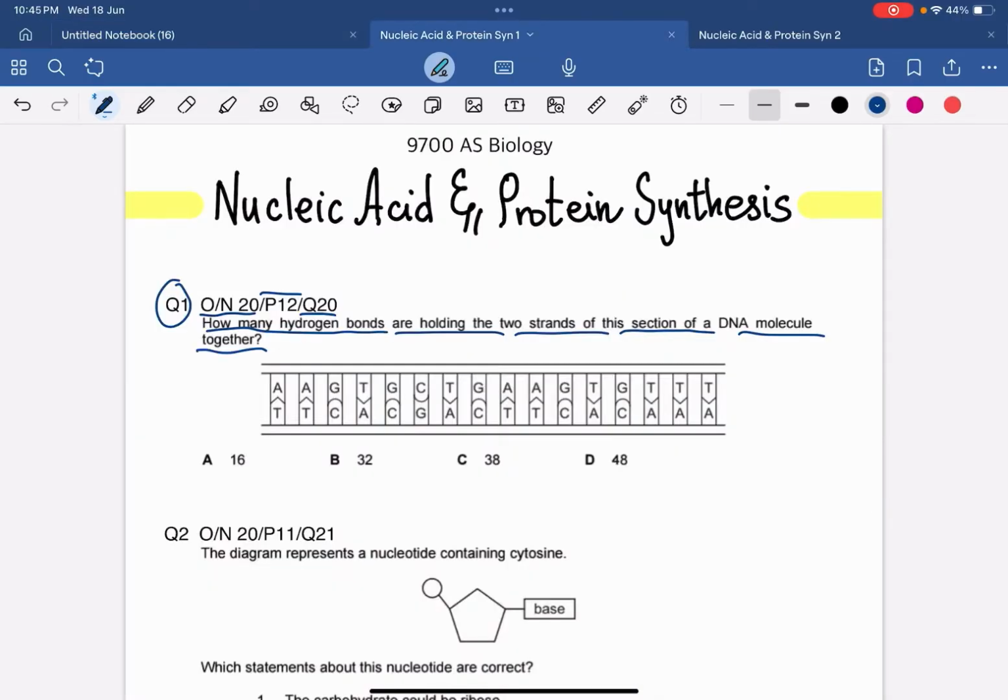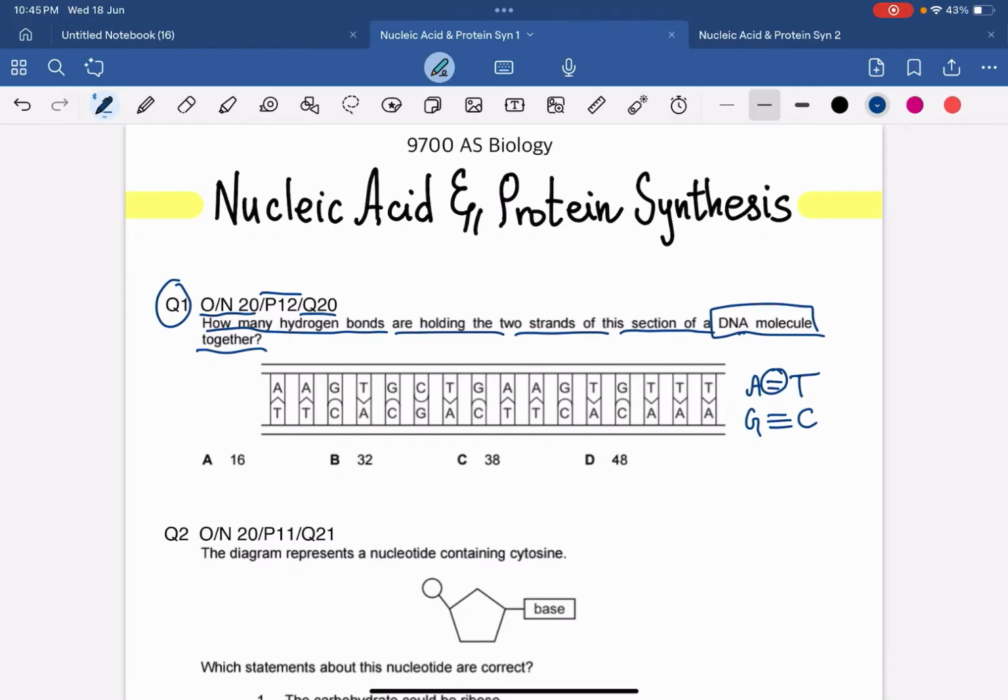Now in the question they were saying, how many hydrogen bonds are holding the two strands of this section of the DNA molecule together. So I already discussed with you guys that if it is a DNA molecule, obviously adenine is paired with thymine, right? Adenine is paired with thymine by the help of two hydrogen bonds, and guanine is paired with cytosine by 3 hydrogen bonds, right?